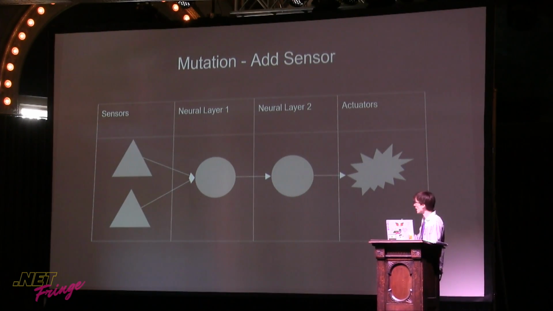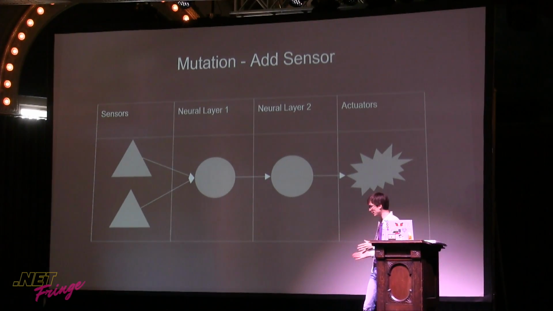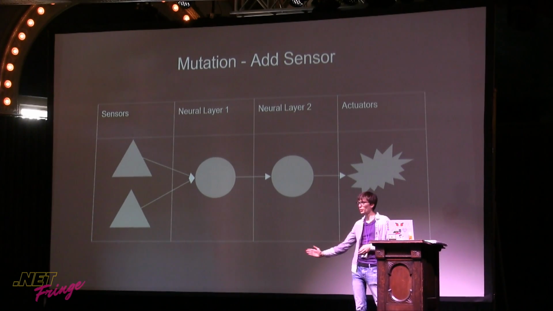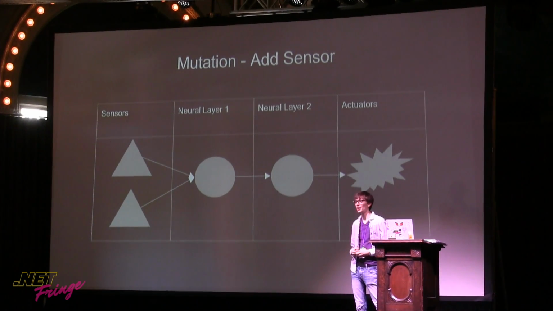For example, add sensors. So let's say that we have a robot that's able to just roll forward. That means it's got an actuator, it's got wheels, and we want to get it to learn how to use its eye.